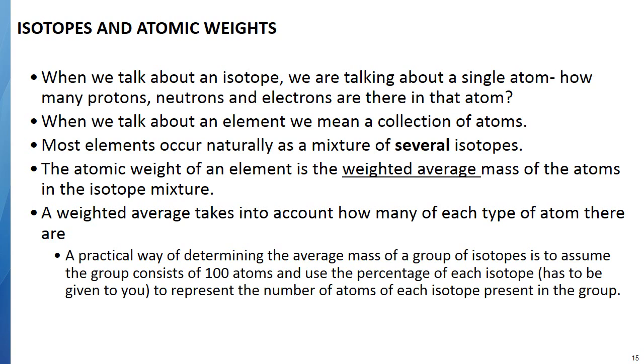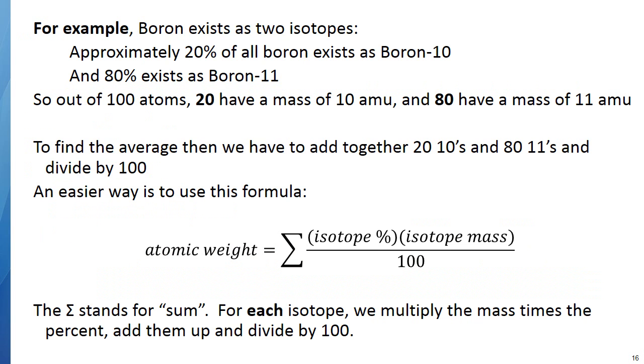So a practical way of determining an average mass of a group of isotopes is to say I have 100 atoms, and if I know what percent of each isotope there are of each type of atom, I can count how many out of those 100 are a certain weight and how many are another weight. So out of 100. Let's go on. I think you'll get it better if we do a particular example.